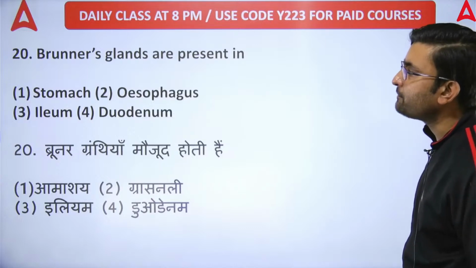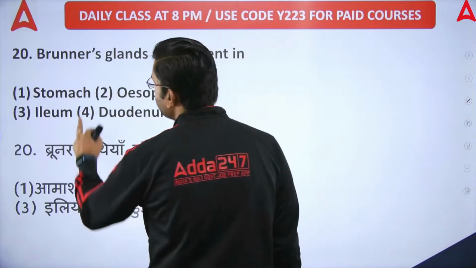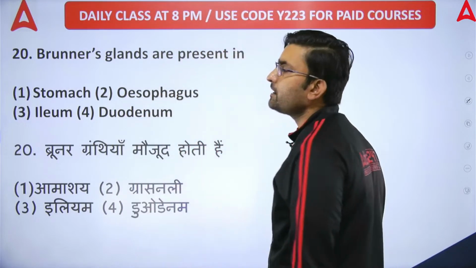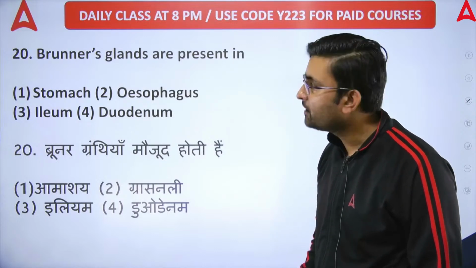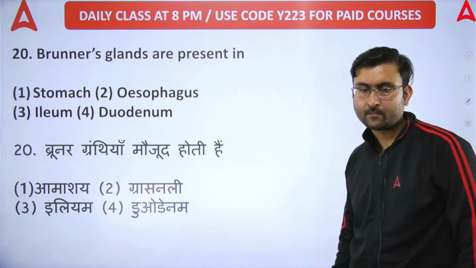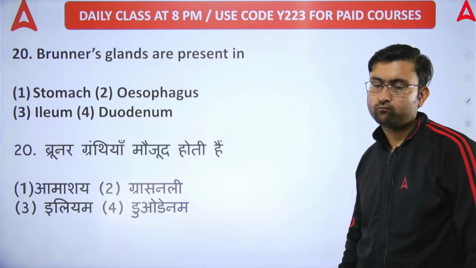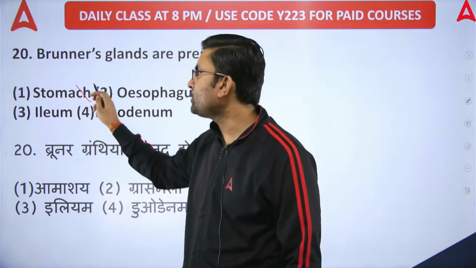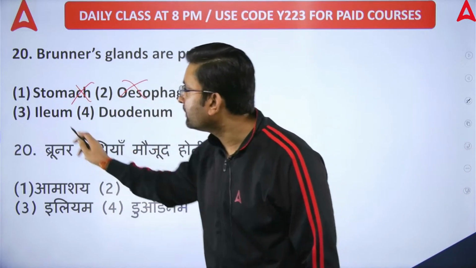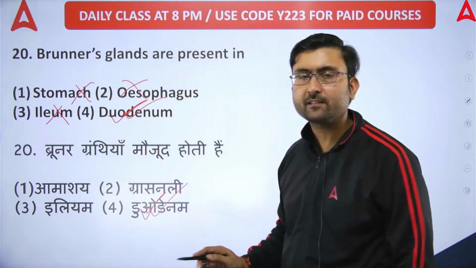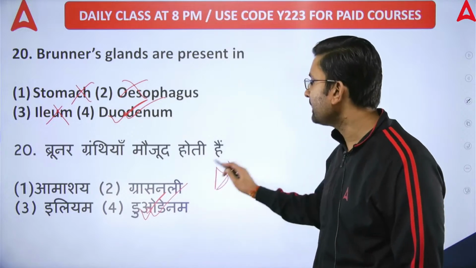Next question, question number 20. Brunner's glands are present in स्टमक, इसोफेगस, इलियम या फिर डुओडेनम. फटाफट से बताइए ब्रनर ग्लैंड्स कहां पाए जाते हैं? स्टमक? नो, दे आर नॉट प्रेजेंट इन स्टमक. इसोफेगस? नो. इलियम और डुओडेनम? Ileum is a large part of small intestine where it is not present. Duodenum is the first part of small intestine where it is present. Option number D is the correct option.